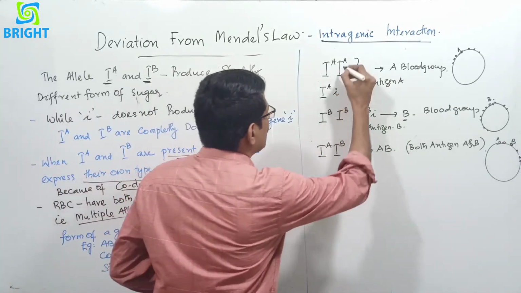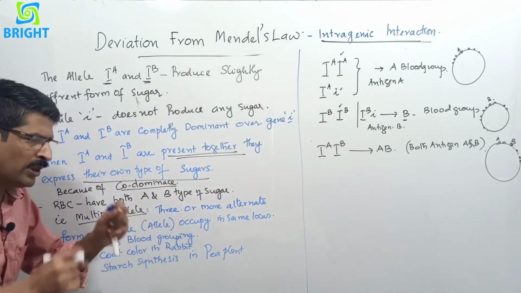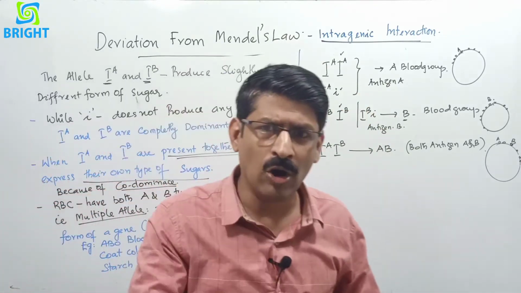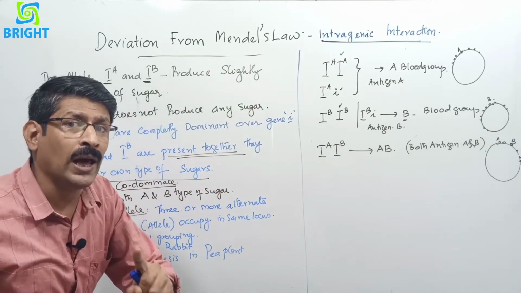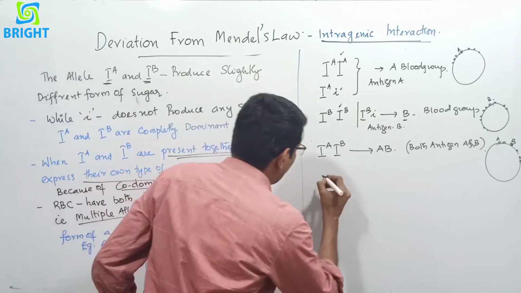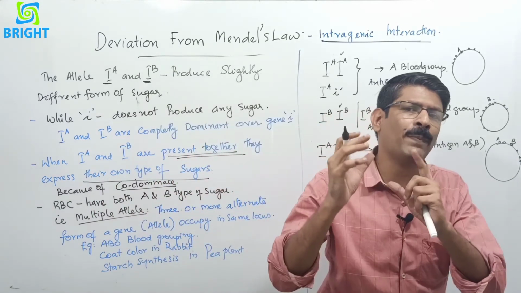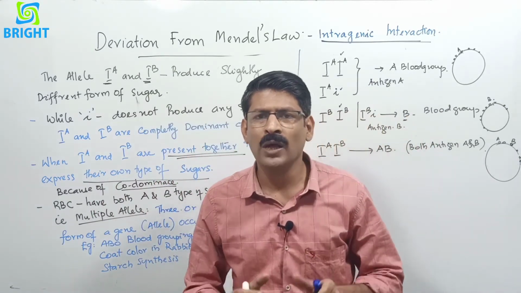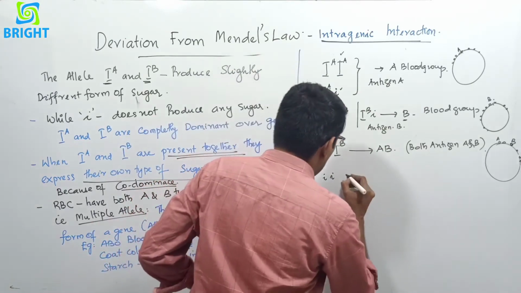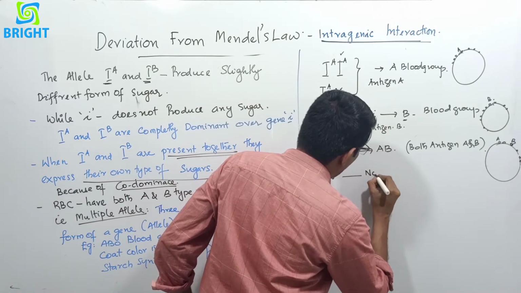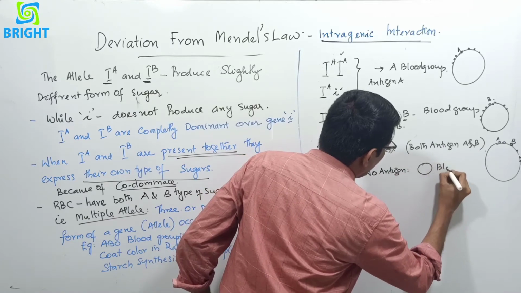Here we know that there are capital IA, capital IB and small i. They occur on the same locus of the chromosome. And that's why it is called multiple allele or multiple allelism. And when small i is present, there is no antigen on the surface of the plasma membrane of RBC because it is a recessive type. It does not produce any type of antigen, and the surface has no antigen, and such a blood group is called O blood group.